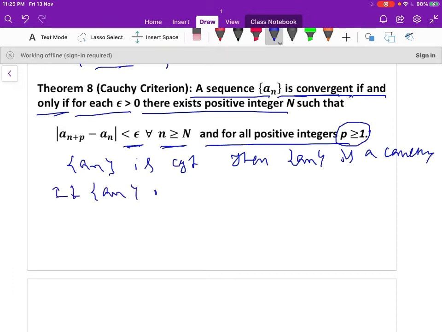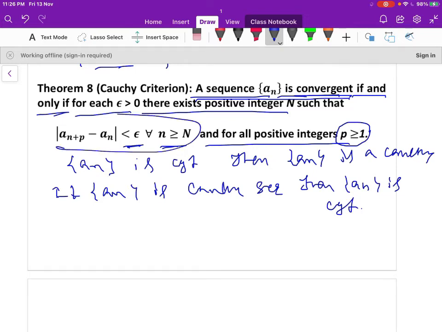Suppose a_n is a Cauchy sequence, then the sequence a_n is a convergent sequence. So this is the sufficient part. The sequence a_n is convergent if and only if the sequence a_n is Cauchy.